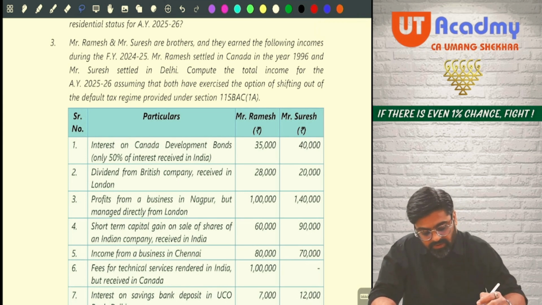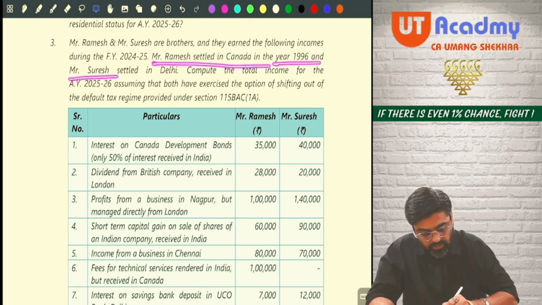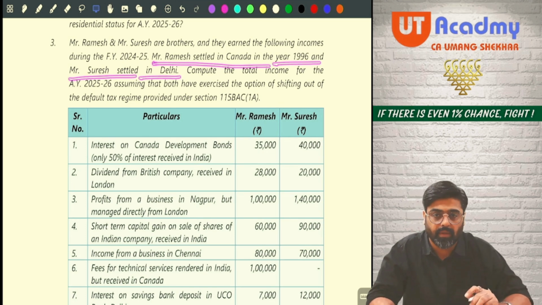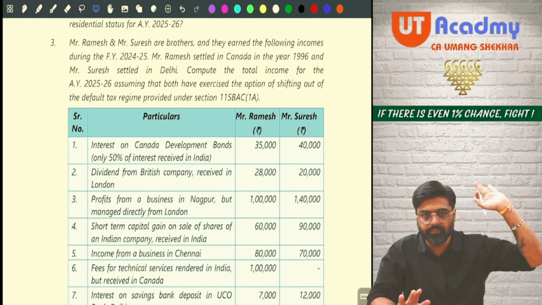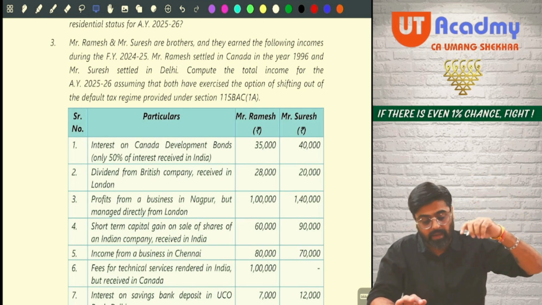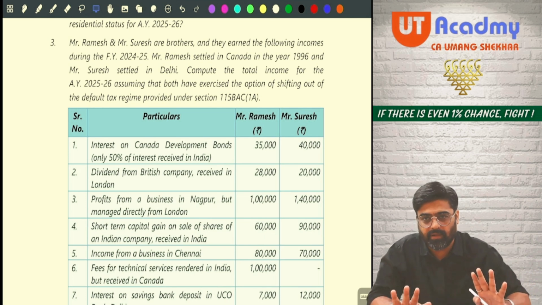Mr. Ramesh and Mr. Suresh are brothers. They earned the following incomes during the financial year 2024-25. Mr. Ramesh settled in Canada in the year 1996 and Mr. Suresh settled in Delhi. Meaning that since 1996, Ramesh is in Canada only. He settled there. And since that time only, Suresh is settled in India, in Delhi.